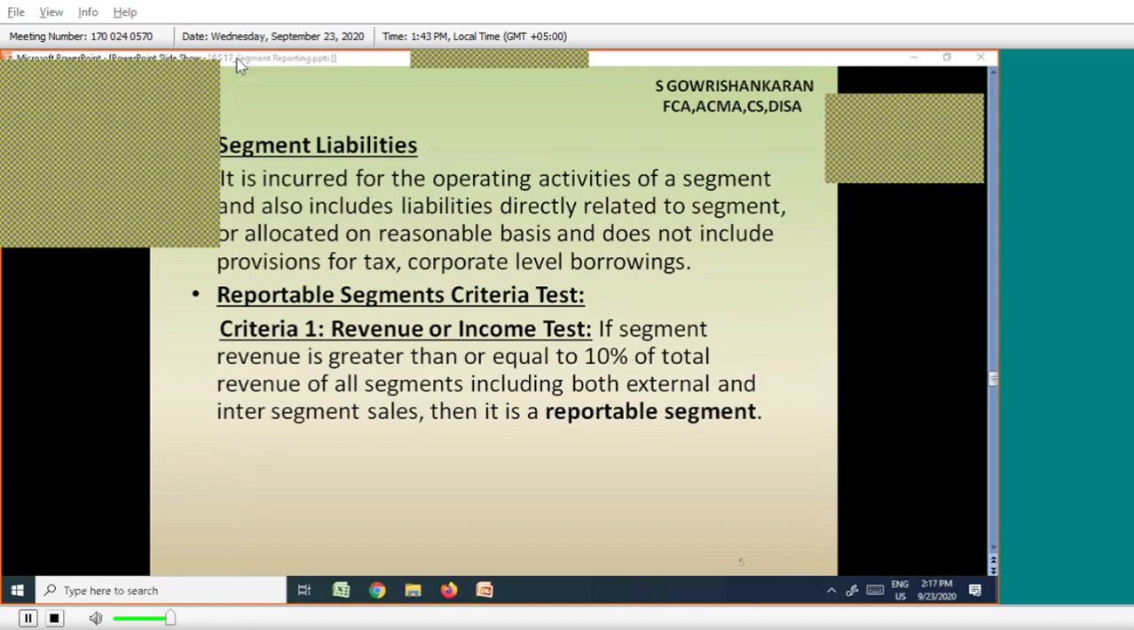Understood the revenue or income test? Just put yes, yes, yes. Understood?